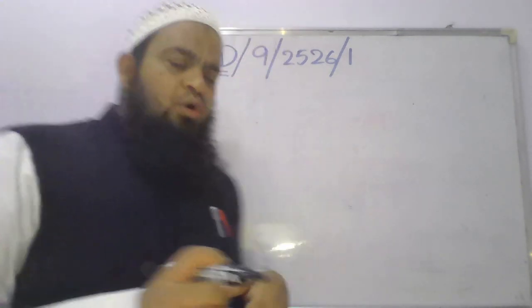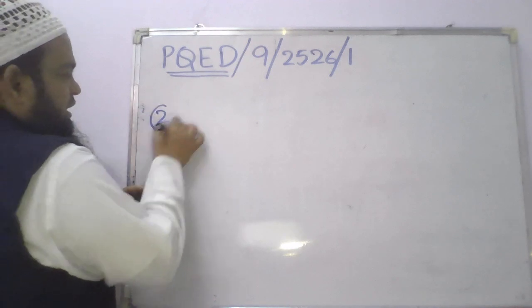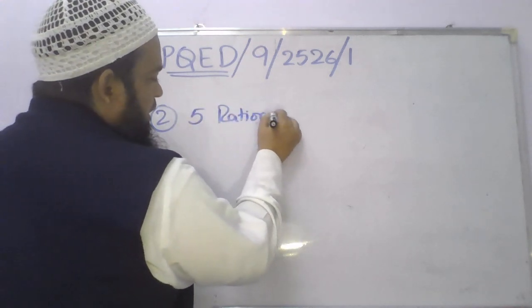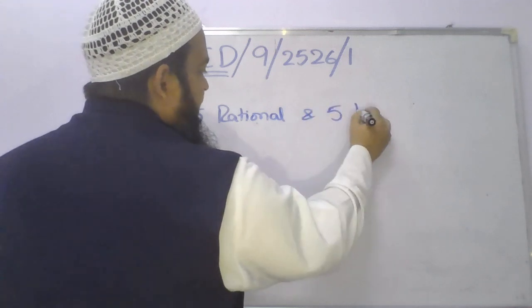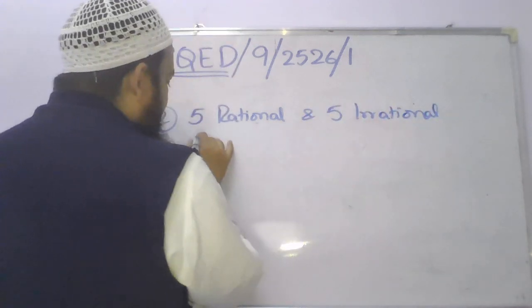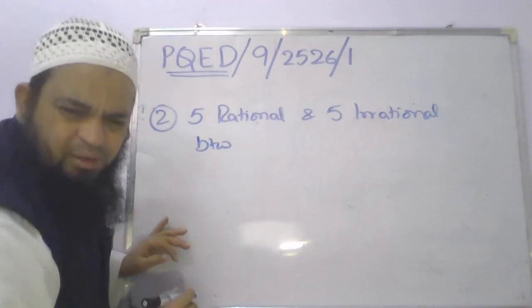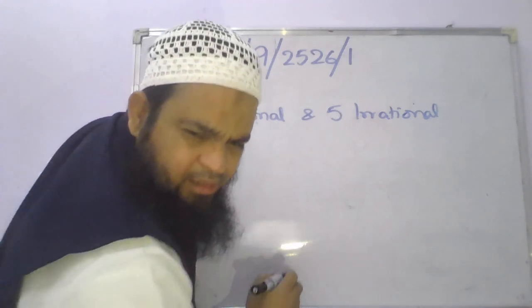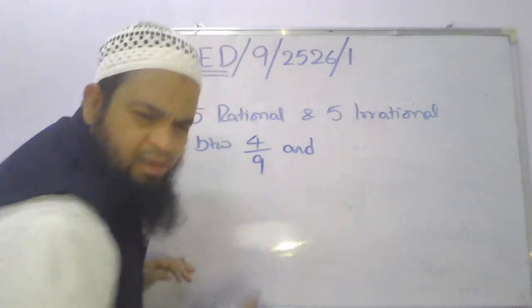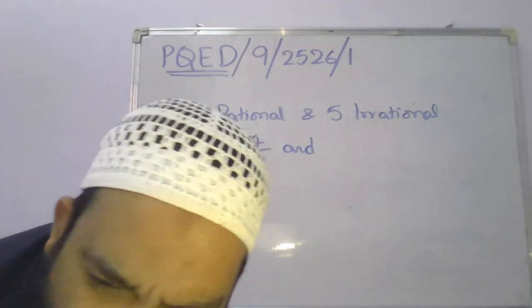Understood? Now the second question is: find five rationals and five irrationals between 4 by 9 and 4 by 11.